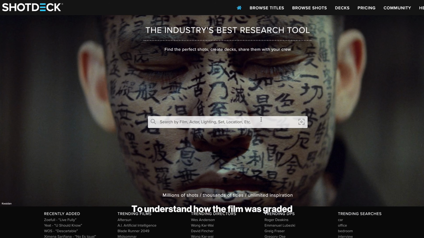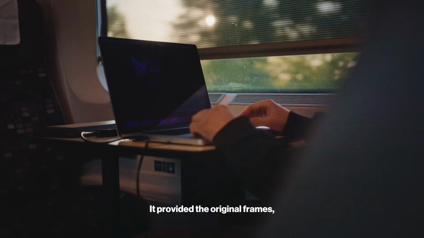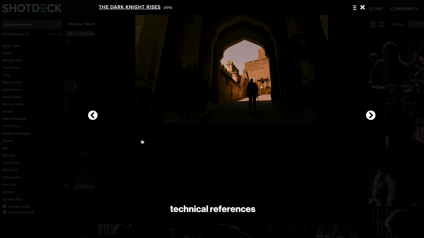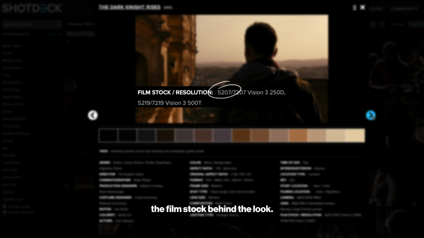To understand how the film was graded, I turned to Shot Deck. It provided the original frames, technical references, and most importantly, the film stock behind the look.